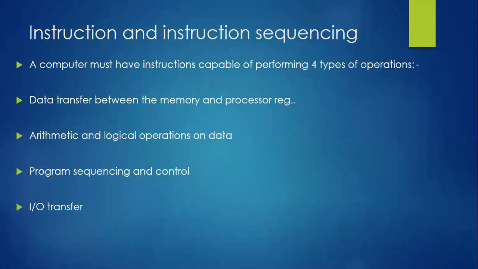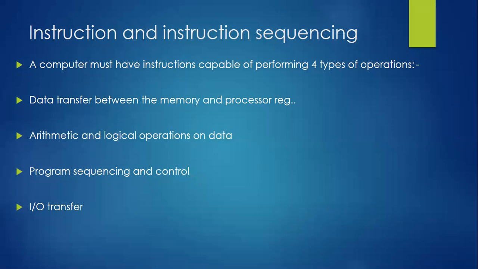Okay, students, we'll move on to the next topic, instruction and instruction sequencing. In today's class, we are going to discuss what exactly instructions are. In the next class, we'll be discussing instruction sequencing. Instruction means some kind of direction we are providing for the processor, so that it knows what it should achieve or what kind of task it needs to perform.